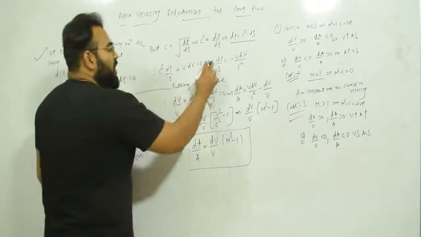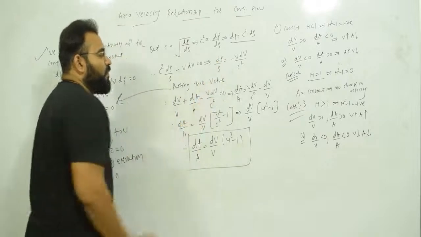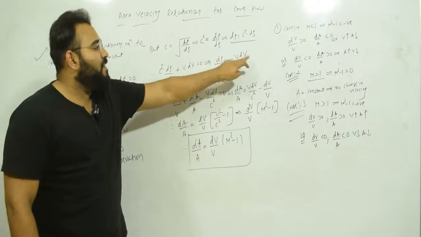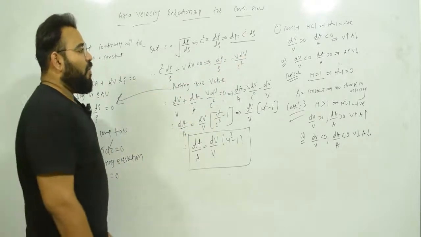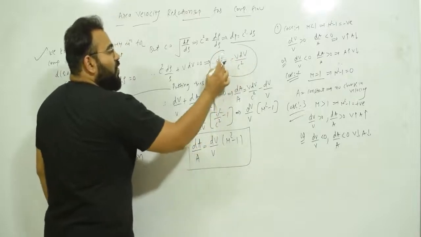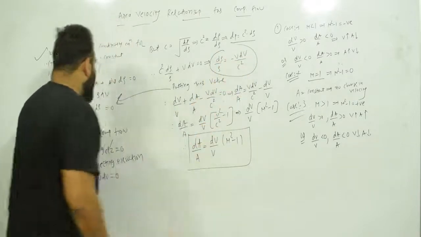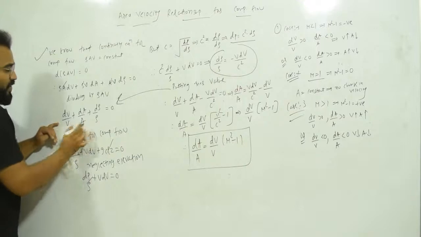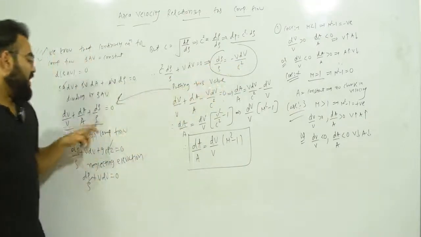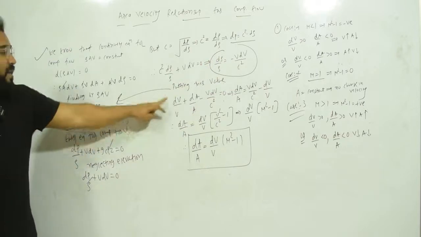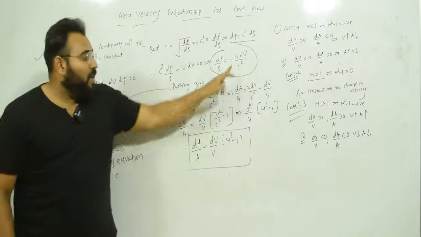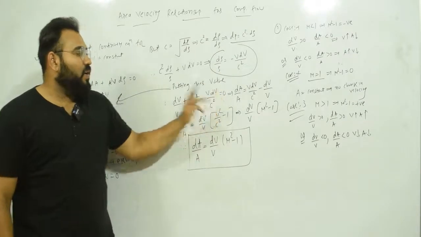Therefore, if I make d rho upon rho the subject, this will be minus V dV upon C square. Now I am going to put this value, d rho upon rho is equal to minus V dV upon C square, into the continuity equation. So therefore dV upon V plus dA upon A, in place of d rho upon rho I will put minus V dV upon C square, equal to 0.